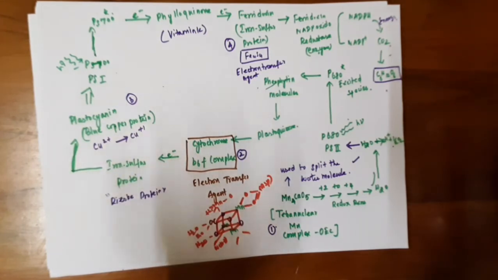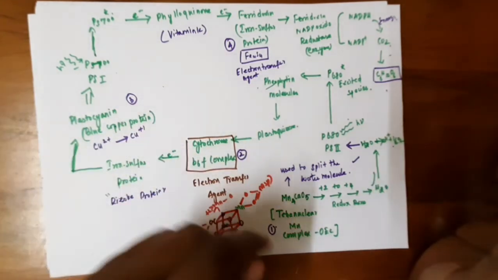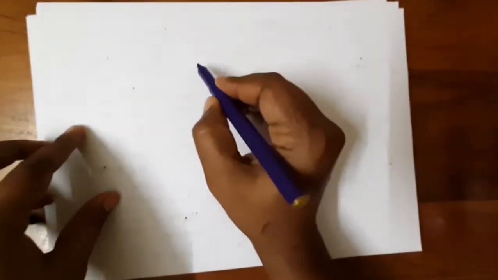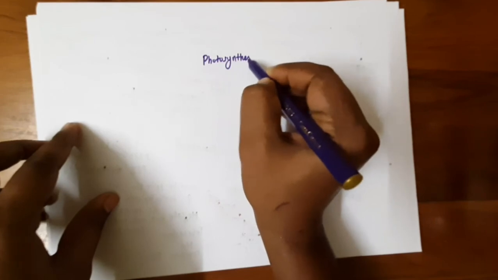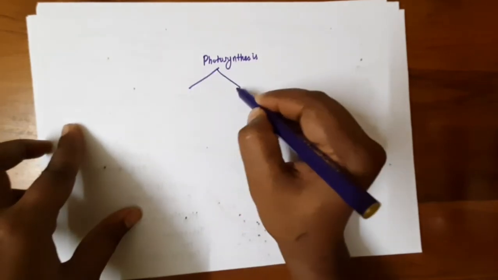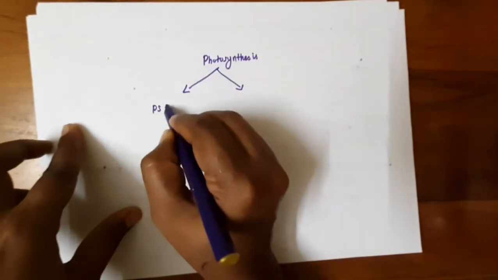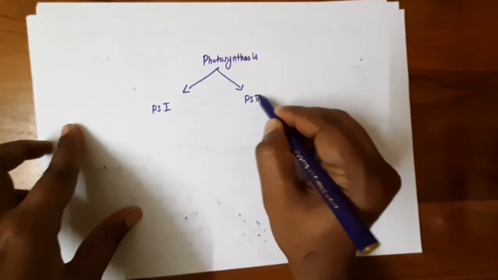The photosynthesis comprises 2 systems, one is photosystem 1 and the other photosystem 2. So if you conclude, photosynthesis has 2 processes, that is photosystem 1 and photosystem 2.